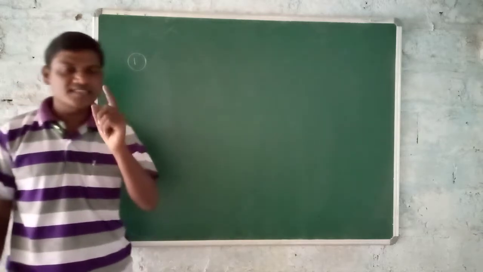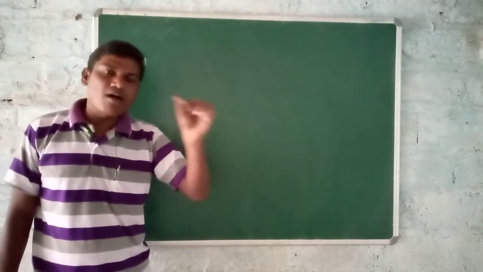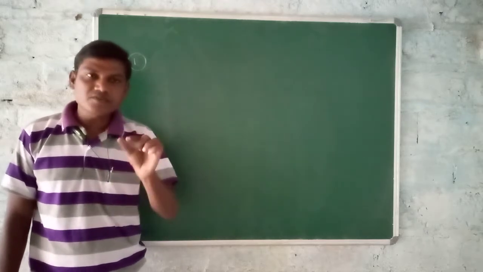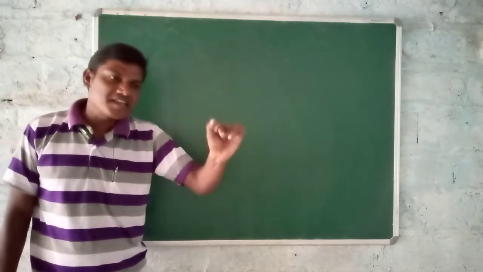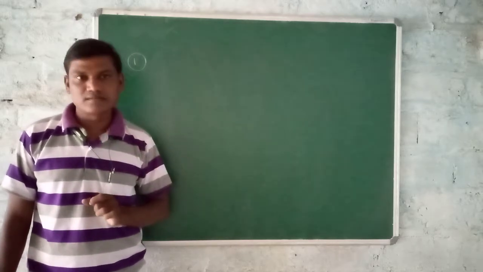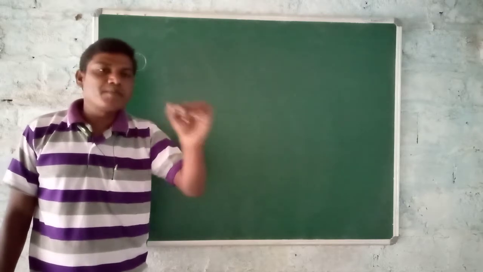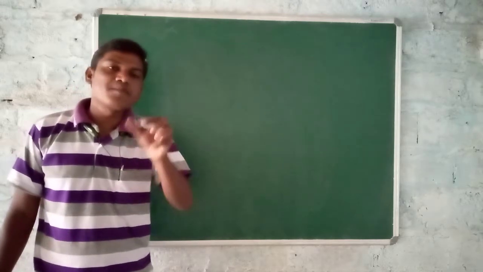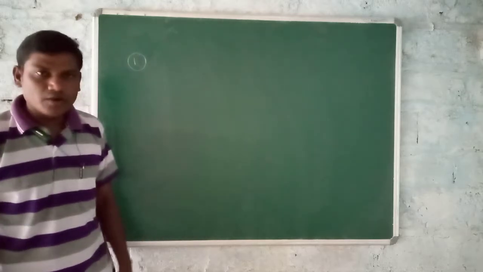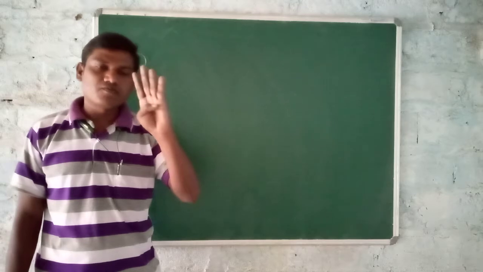The second thing is, a force can change the speed of a body. Third, a force can change the direction of a body. And the fourth one, a force can change the dimensions of a body. Dimensions is nothing but size and shape. So how many changes can be produced by a force? Totally four.